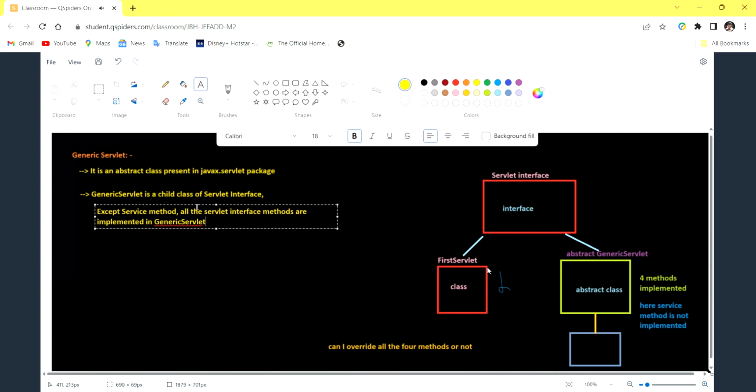Right, generic servlet. So this one you have to remember.